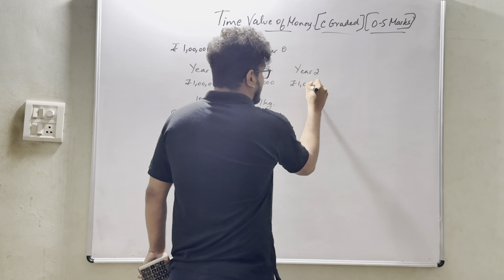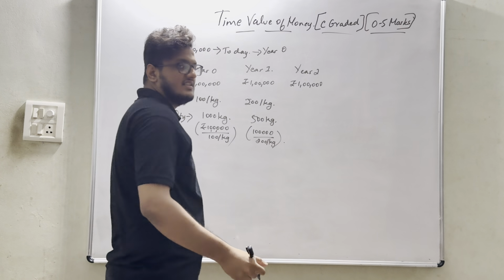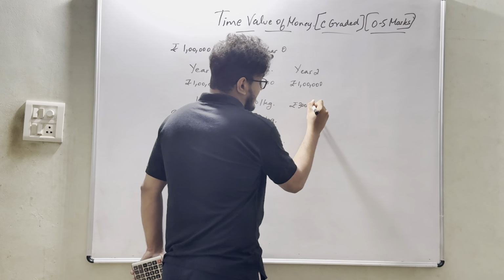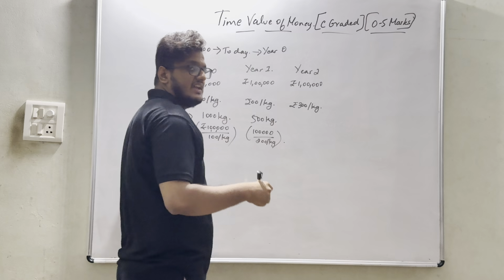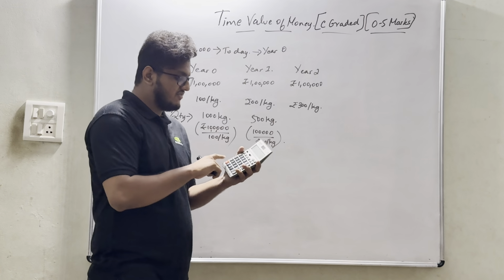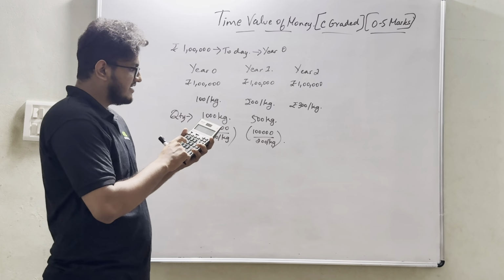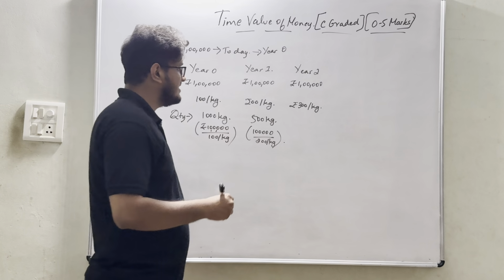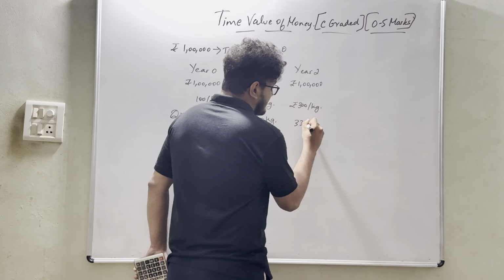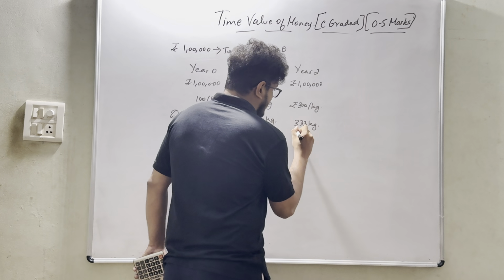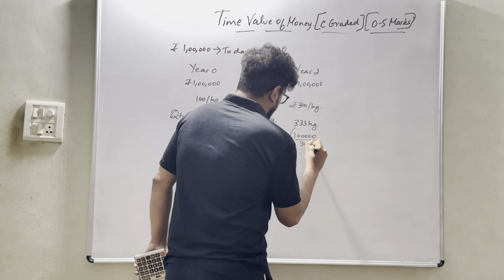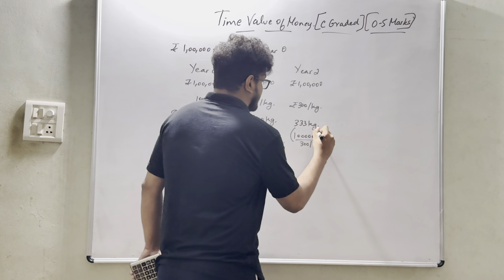Let's take year 2. Again I have only 1 lakh. Let's assume the rice value has increased to rupees 300 per kg. What is the quantity of rice I will have? 1 lakh divided by 300, which is approximately 333 kgs. How did I arrive at that? 1 lakh divided by 300 per kg.